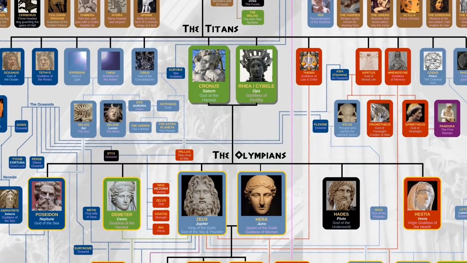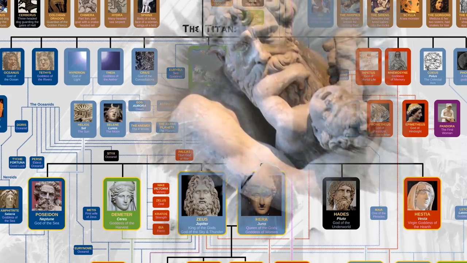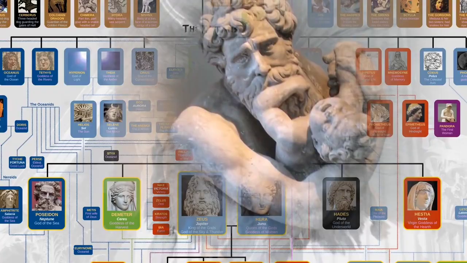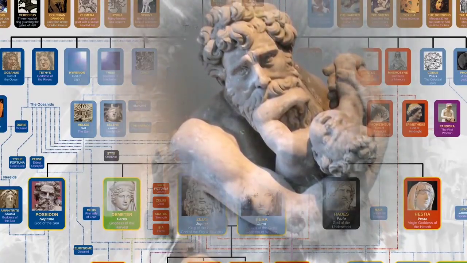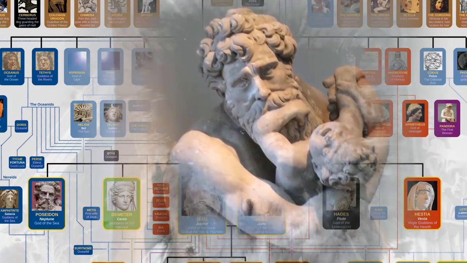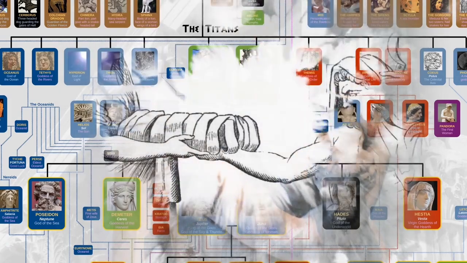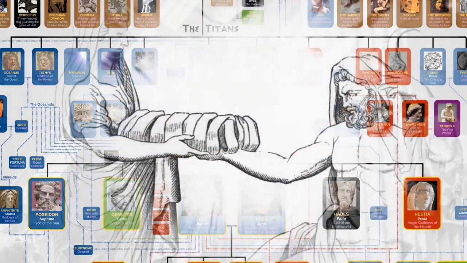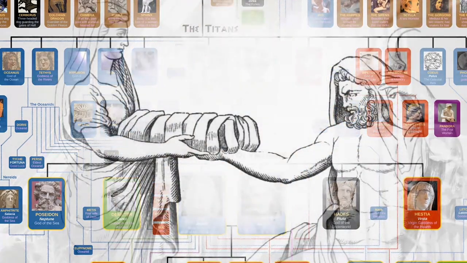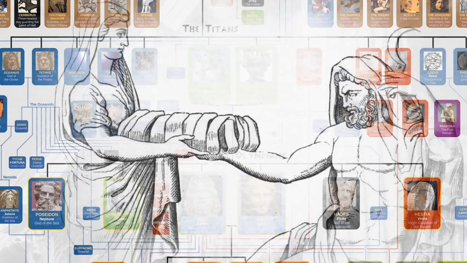These children would eventually become the third and final generation of gods, known as the Olympians. The first 5 were all eaten by Cronus, but when the 6th child named Zeus was born, Rhea decided to play a trick on Cronus. She wrapped up a rock and gave it to Cronus instead of the baby. Cronus ate the rock thinking it was Zeus, and therefore Rhea was able to hide Zeus in a safe place until which time he was old enough to launch a war against his father.